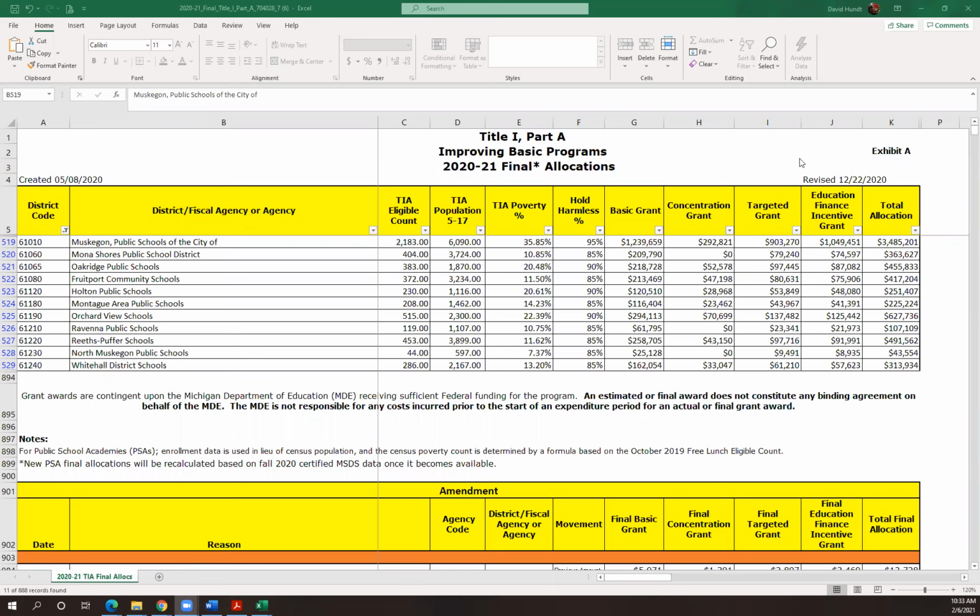This is from the federal government, and this is of interest lately because the federal government also chose to use the Title I allocation formula to distribute our COVID relief funds. And anytime that you use a formula for something that it wasn't intended, there are sometimes unintended consequences to that. And so we're definitely seeing that play out now with those COVID relief funds. But I thought I'd take just a few minutes today to talk about how the allocations work.